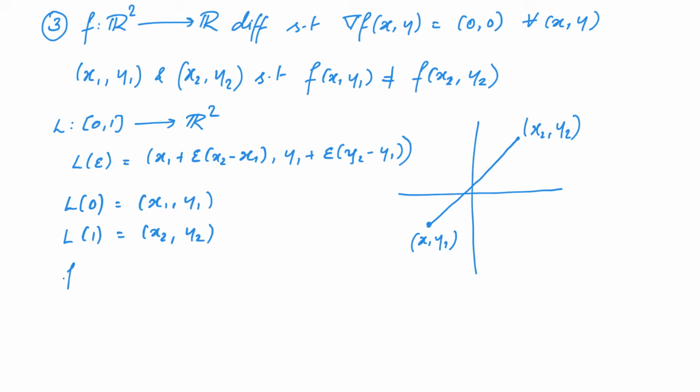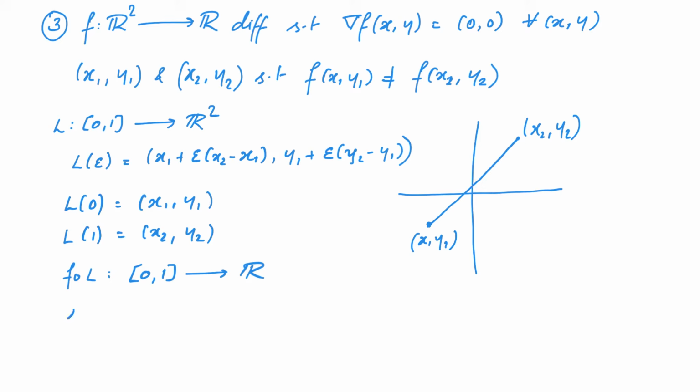Further notice that if you consider the function f composed with L from the interval 0, 1 to R, then we are restricting our attention to this particular line. And an arbitrary point f composed with L of t would be a point somewhere here. So the derivative of this function with respect to t will give you the directional derivative of the function f along this direction.